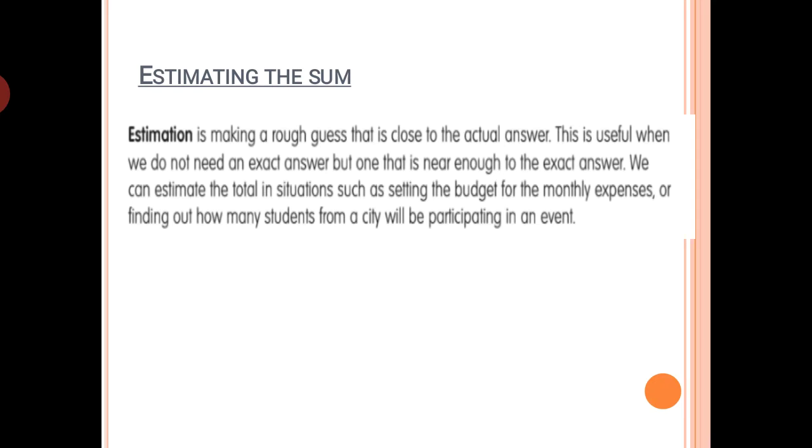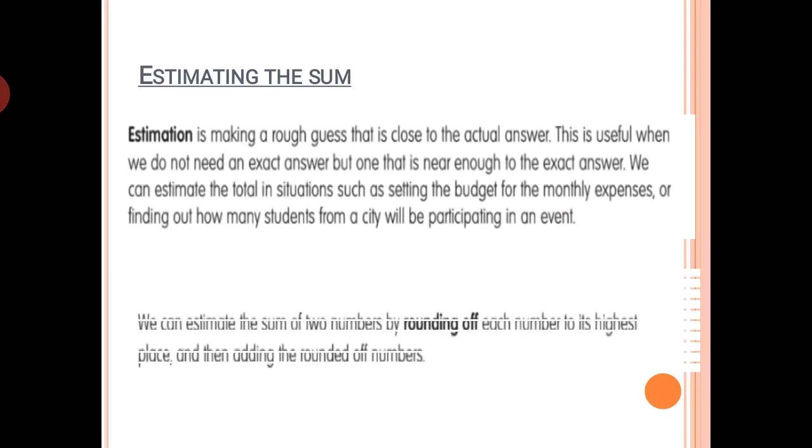So estimation is just a rough guess that is close to the actual answer. It means estimation is not the exact answer, it is just the approximate answer or a rough guess of the answer. So it is useful when we do not need an exact answer but one that is near enough to the exact answer. For example, whenever we go shopping or do monthly expenses for the budget, there is no need to find the exact answer. So for monthly expenses we just estimate the sum.